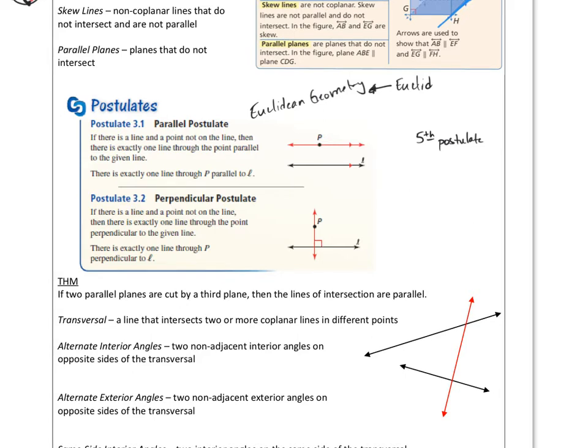So basically, he's saying this. If you have some sort of line here, and a point not on the line. So I've got line L and point P sitting out here. I can only draw one line parallel to L through P. That makes sense. Yeah, you can only draw one line parallel to it.